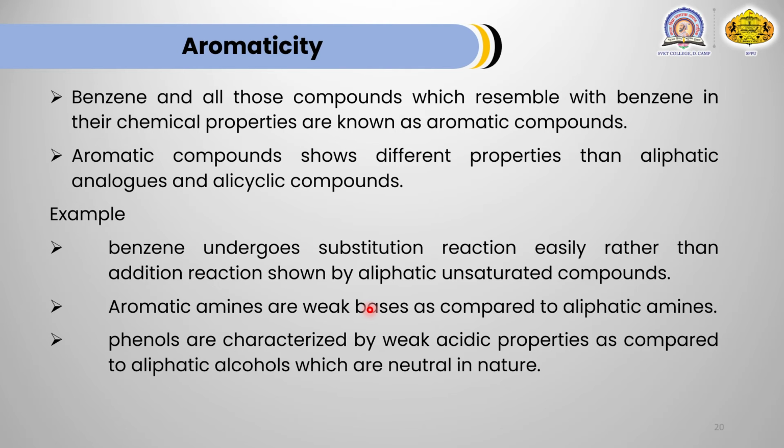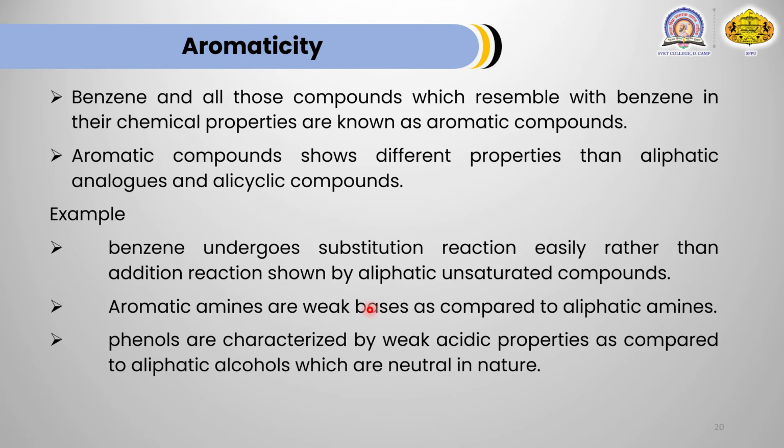to aromatic amines. Now another example, phenol and alcohol. We know that phenols are acidic in nature and alcohols are neutral. Both of these compounds contain OH as a functional group. In phenol, the OH group is attached to an aromatic ring, and in alcohol, the OH group is attached to an aliphatic chain.